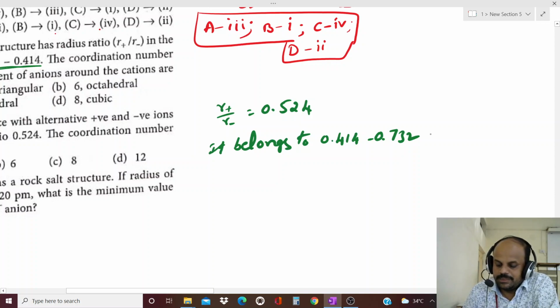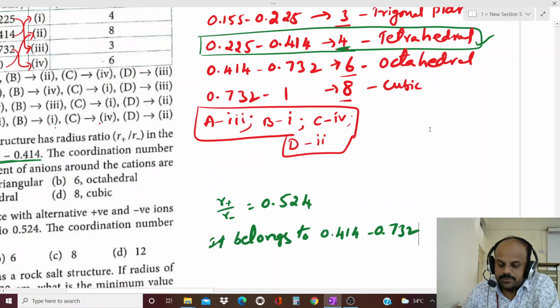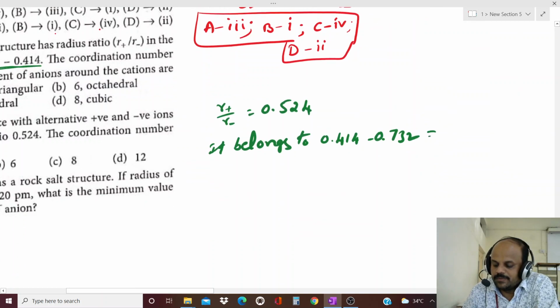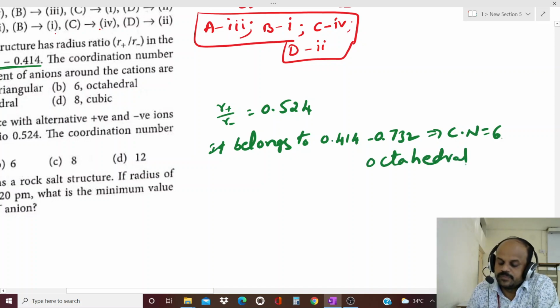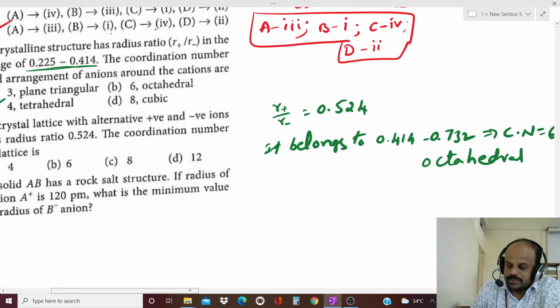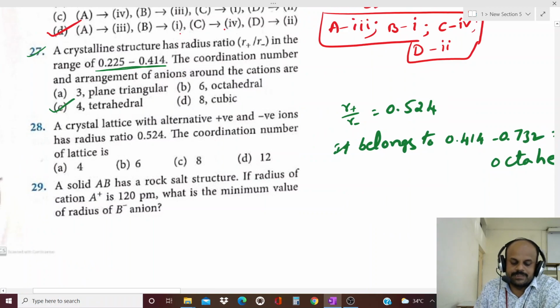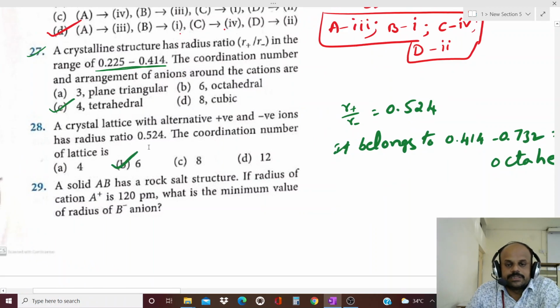If this radius ratio is 0.414 to 0.732, then what is the coordination number? 6, and the shape is octahedral. Hence, the coordination number is equal to 6 and the shape is octahedral. They ask only the coordination number. So what is the coordination number? 6. So what is the correct option for this question? Second option, that is option B, is the correct answer.